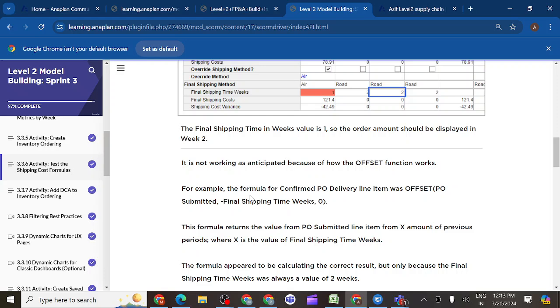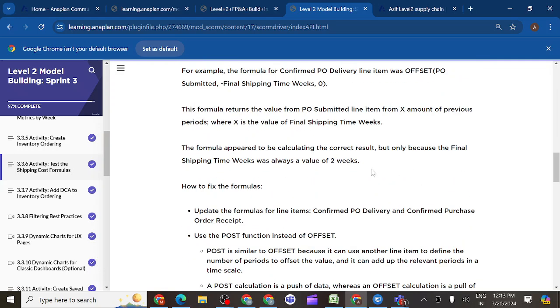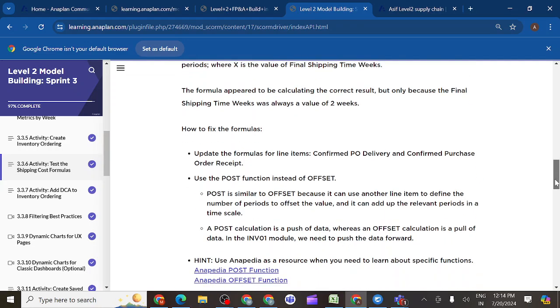So instead of that, what they want to do here: the formula returns the value from the PO submitted line item from the X amount of previous periods, where X value is the final shipping time in weeks. So the formula appeared to be calculating the correct result, but only because the final shipping time weeks was always 2 weeks. How do we fix this formula? How can we fix this formula?